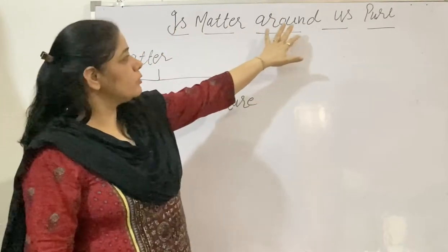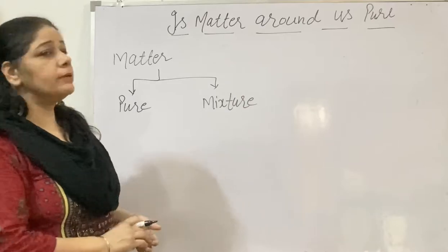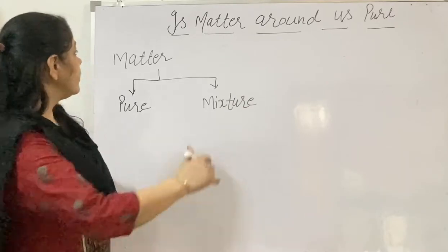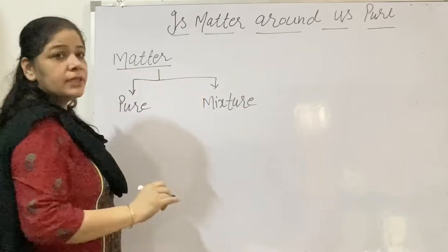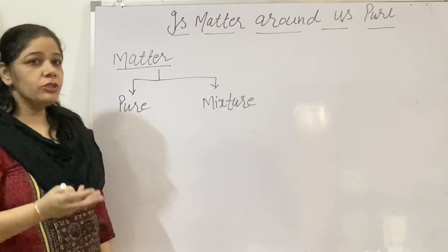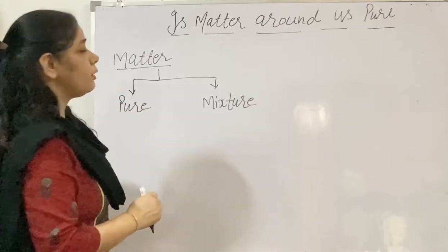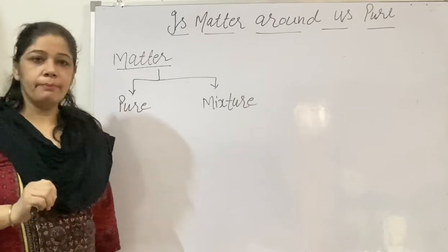Is matter around us pure? In the first chapter you learned about matter and its physical nature, that we can physically divide matter into three categories: solid, liquid and gases. In this chapter you will learn about the chemical nature of matter.